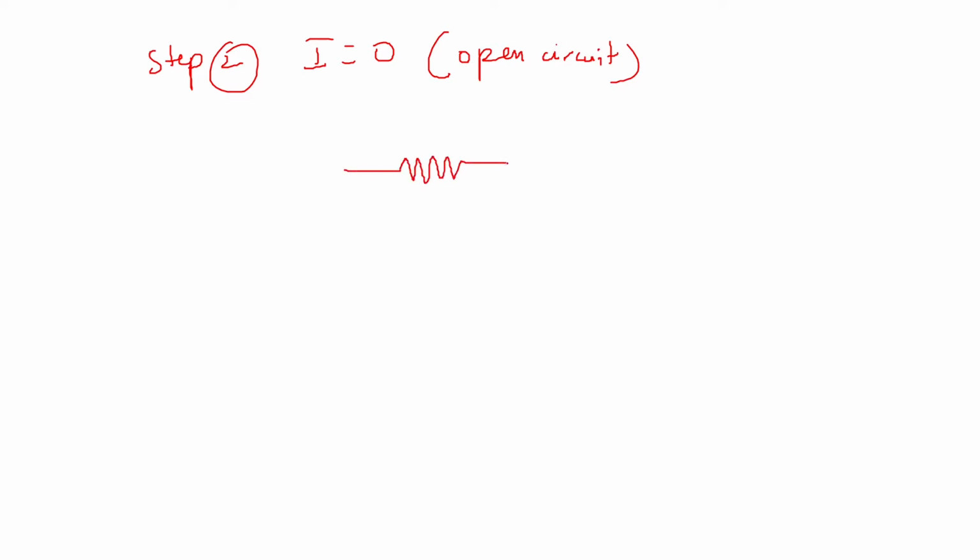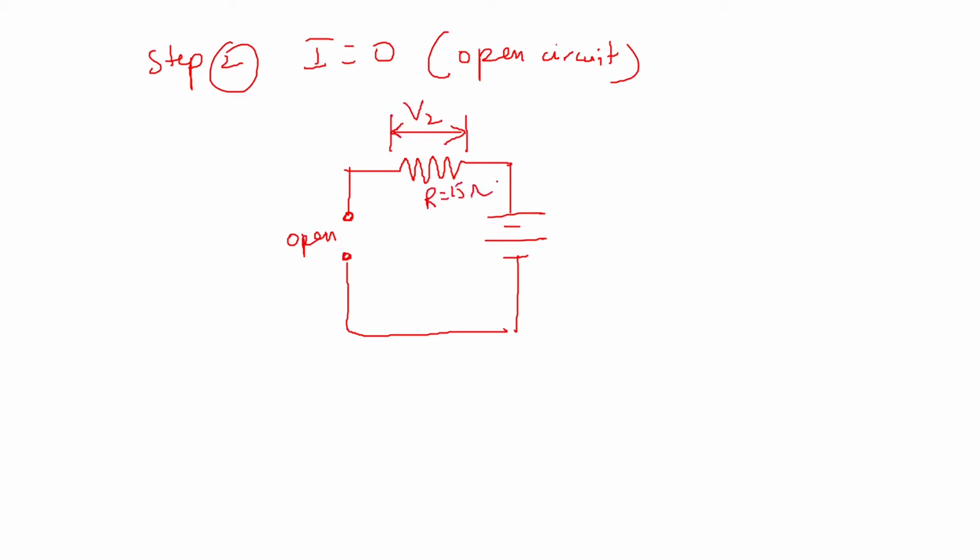This will be the resistance. Then we are considering the voltage source, so the voltage source will be here. And the current source, according to our procedure, will be open here. So this is your R, and you have to find out now what is V2. This is R, which is 15 ohms. This is E, which is equal to 40 volts.